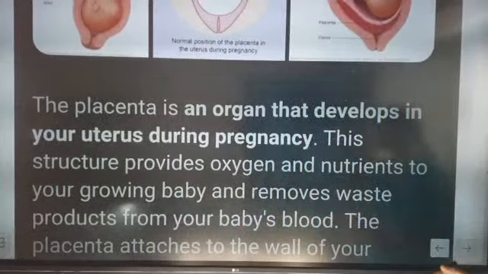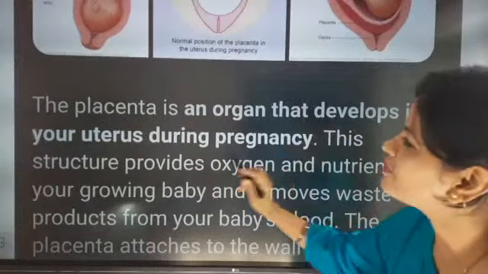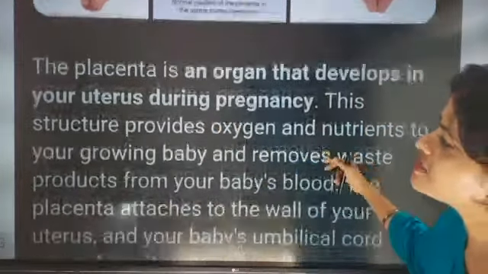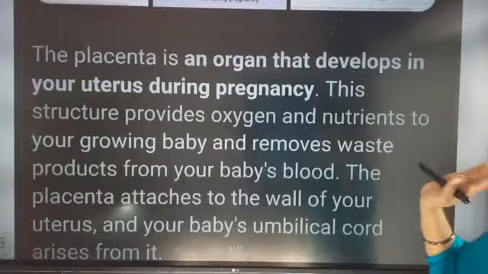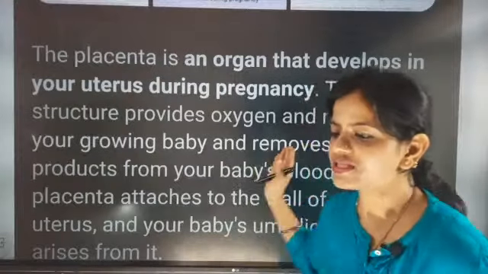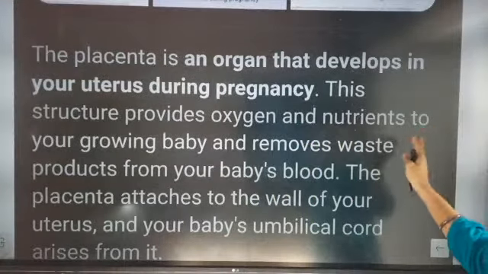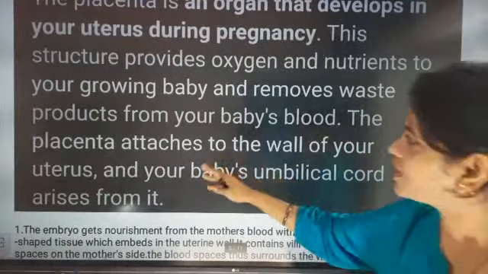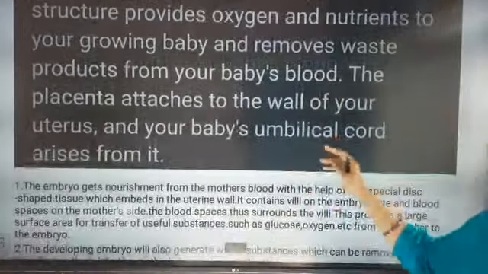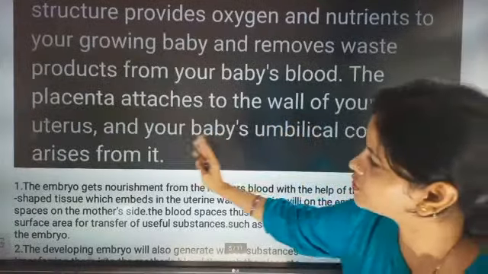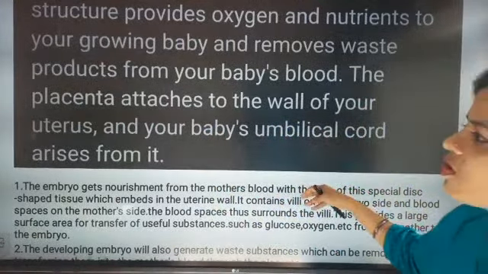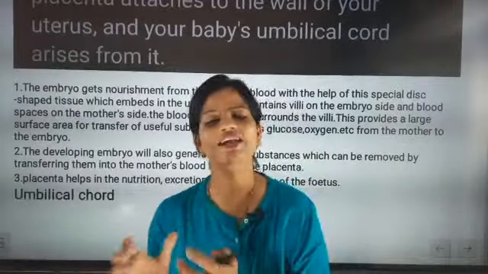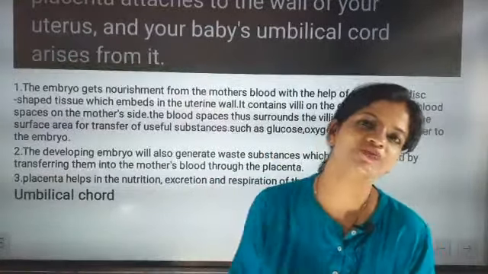Now look here. The placenta is an organ that develops in the uterus during pregnancy. This structure provides oxygen and nutrients. The placenta provides oxygen and nutrients to the growing baby and removes waste products from the baby's blood. The placenta attaches to the wall of the uterus and the baby's umbilical cord arises from it. I already told you the umbilical cord is arising from the placenta.